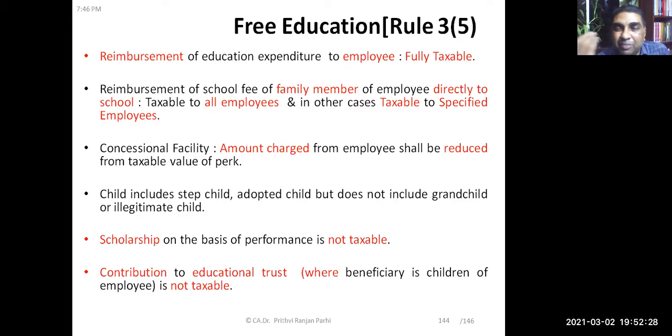Concessional facilities: if some amount is charged from the employee, then we'll first arrive at the value of the perquisite, then we'll reduce the amount collected from the employee, and the balance amount will be the value of taxable perquisites. And when arriving at, let us say, per child 1,000 rupees, you have to remember, child includes stepchild, adopted child, but doesn't include grandchild or illegitimate child.